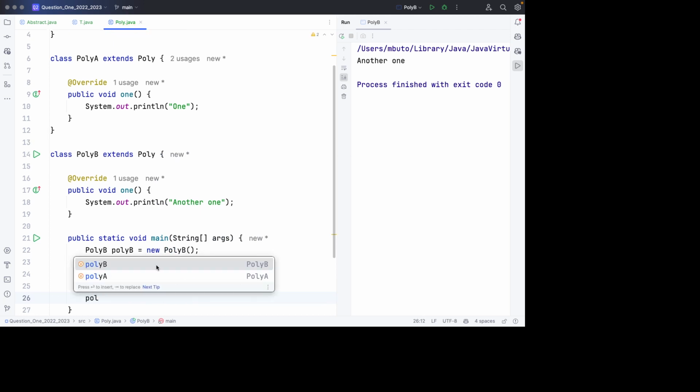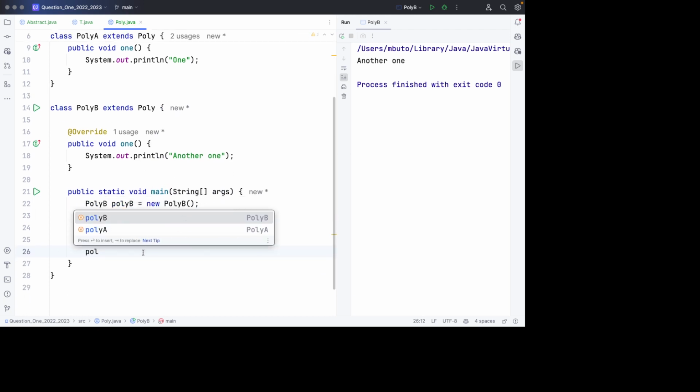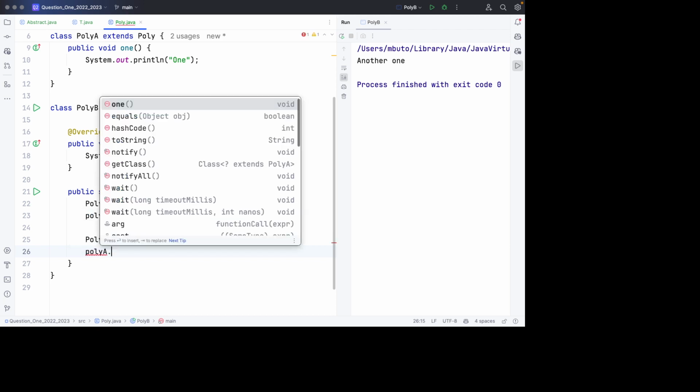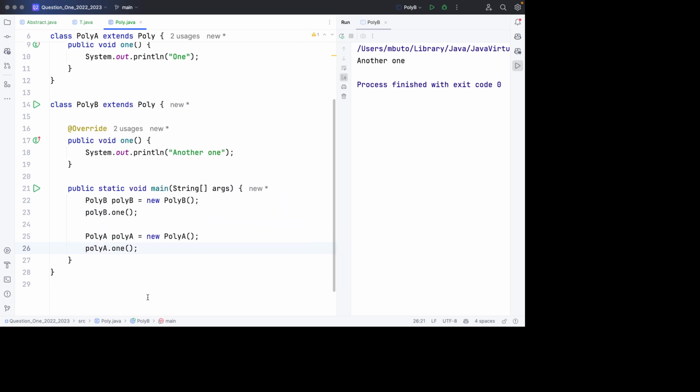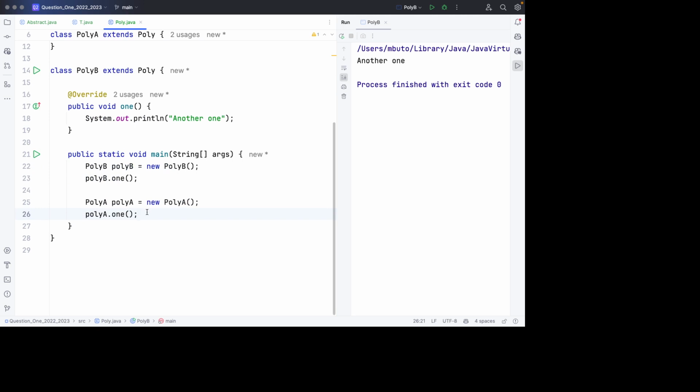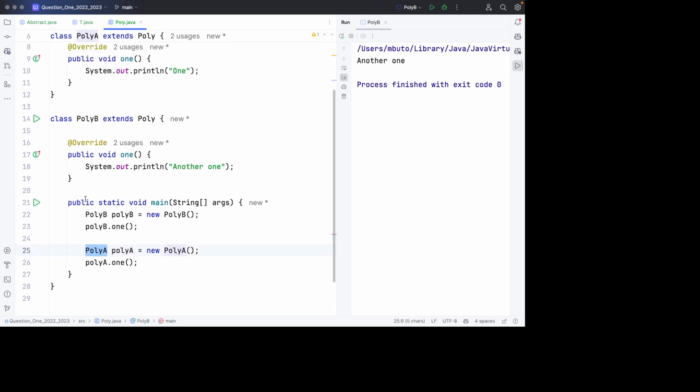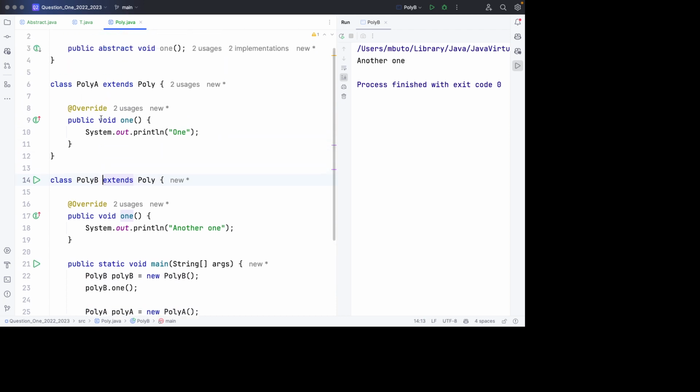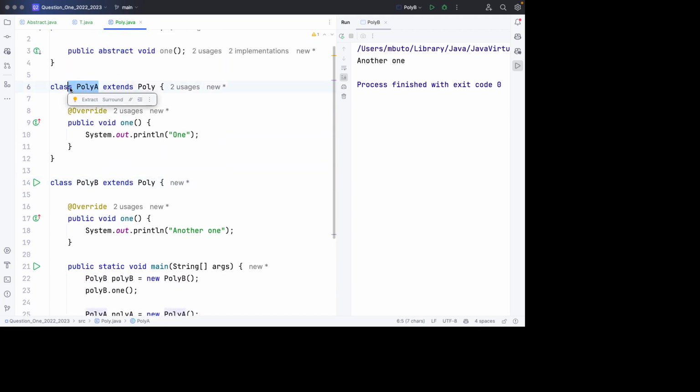And this object of ours, poly A, is going to call the method 1. So this method 1 called on this object poly A of type poly A is going to call not this one, but rather this one, this method here defined in what?